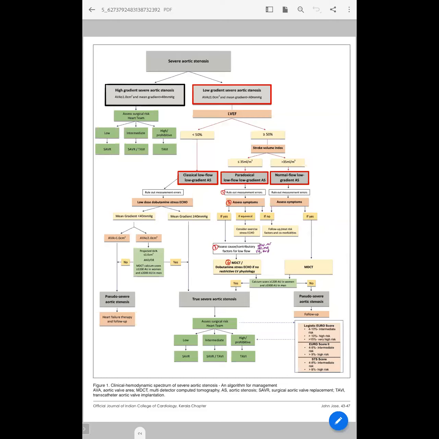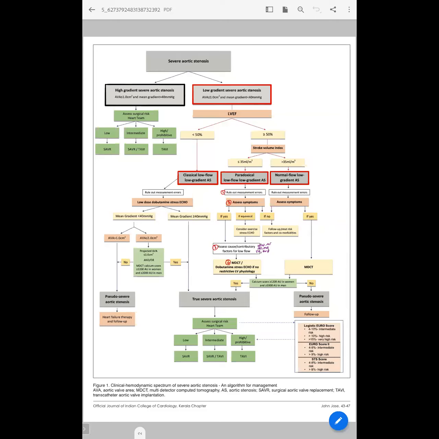So high gradient is aortic valve area less than 1 and mean gradient also more than 40. How do you proceed with that? You should have an assessment with the surgical heart team. If the risk is low for surgery, then SAVR is a class 1 indication.